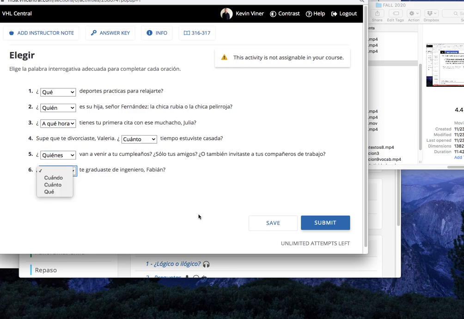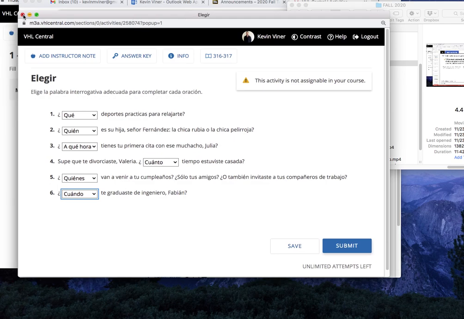Finalmente, número 6. So we have these three options. Te graduaste de ingeniero, Fabián. Pause. And we're back. The only one that makes sense would be cuándo, right? When did you graduate as an engineer, Fabián? Okay, muy bien.